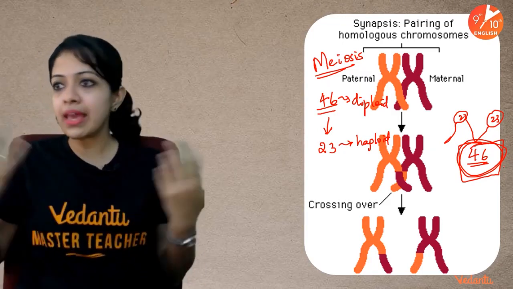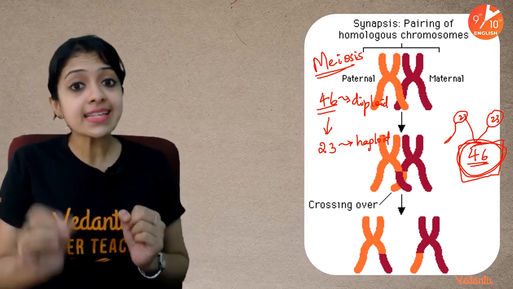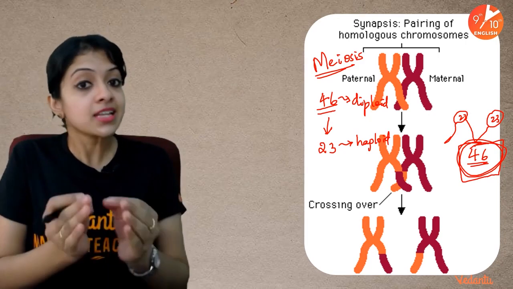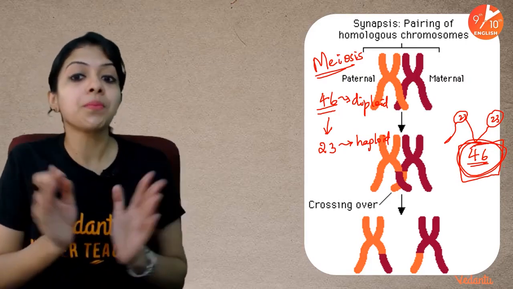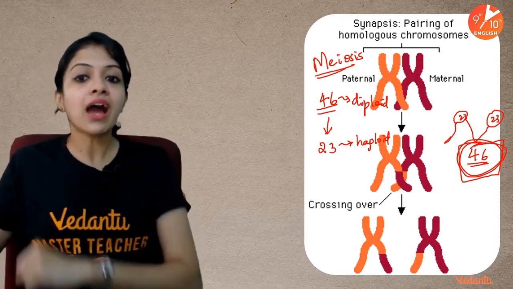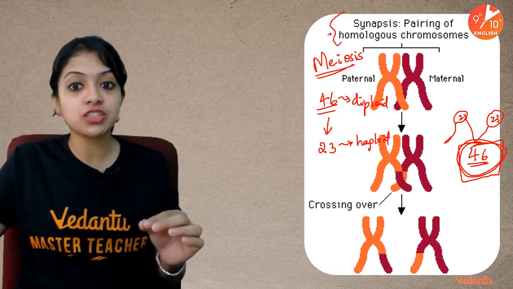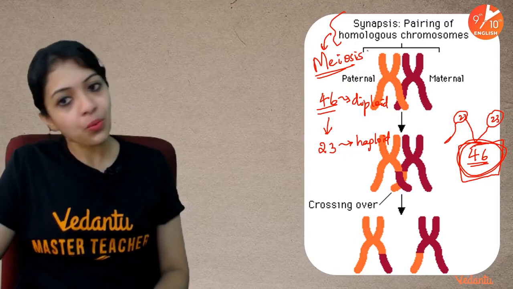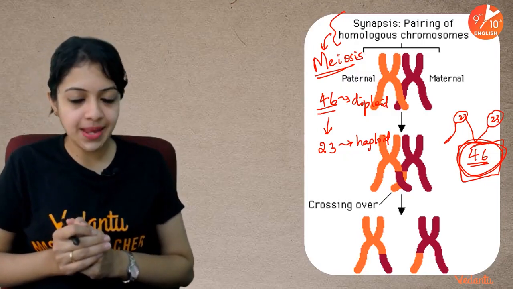What makes you, me, and anyone else human is the fact that each of us has 46 chromosomes in each of our diploid cells and 23 chromosomes in our gametes. Do remember this very simple rule. Now, what you see in this picture is a very important stage in the process of meiosis, and we call that synapsis, wherein pairing of homologous chromosomes occurs.